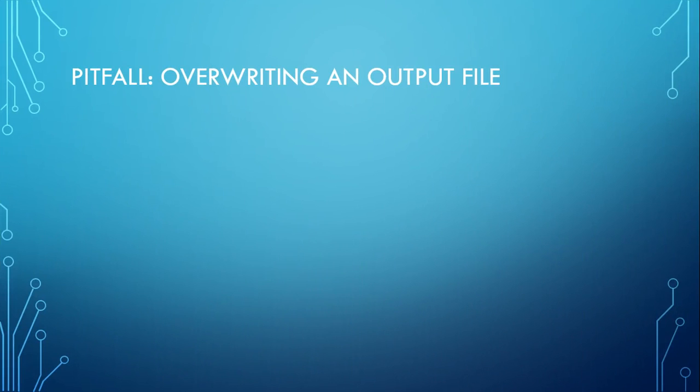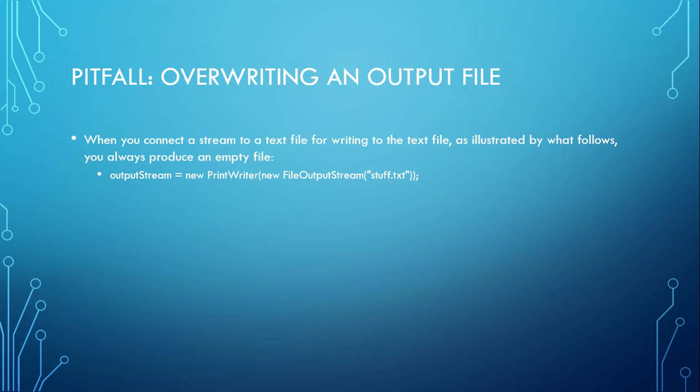Additionally, another pitfall to avoid is overwriting the output file. Now, we can, of course, just run it multiple times and generate new output files. But when you connect a stream to a text file for writing to a text file, as illustrated with files, you always produce a new file. Output stream is new print writer, new file output stream stuff.txt. If there's no file named stuff.txt, it's going to create an empty file named stuff.txt until we specify something to be written into it. It's just going to be a blank text file.